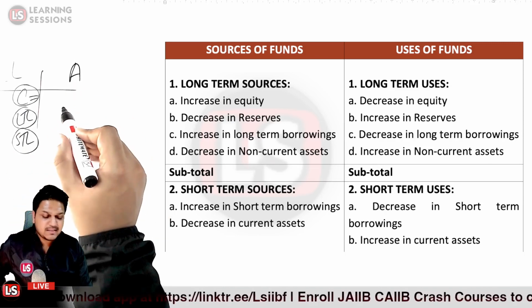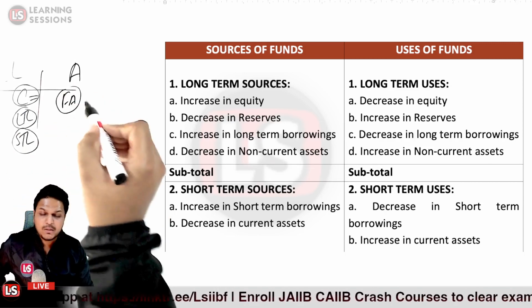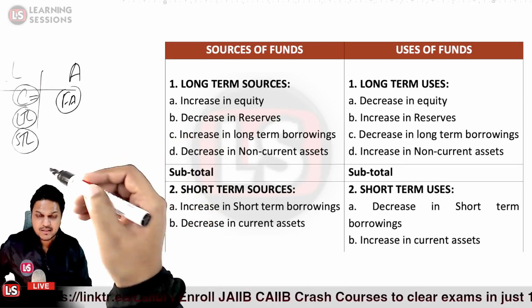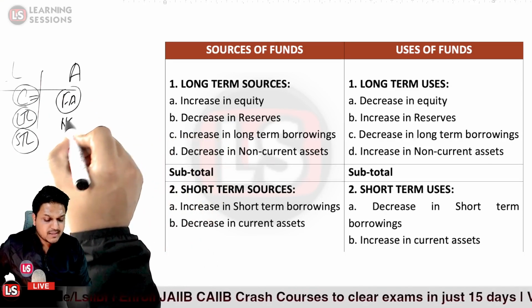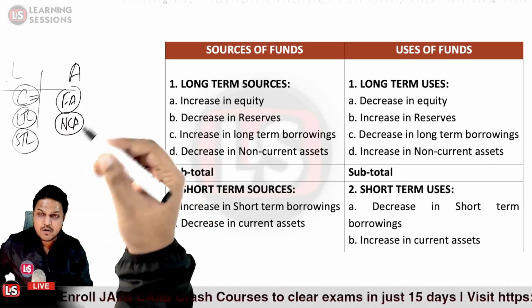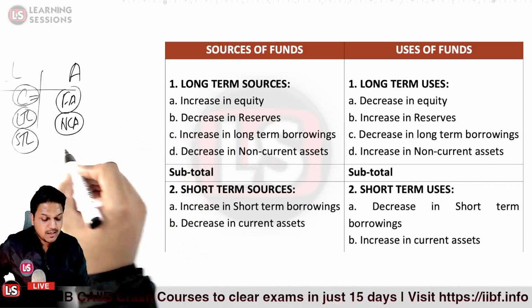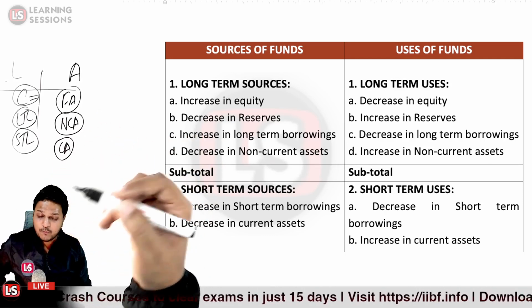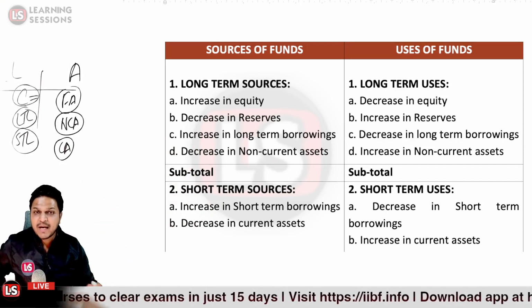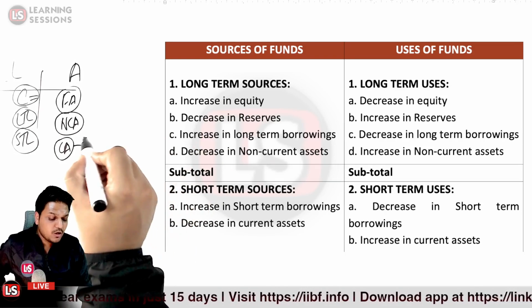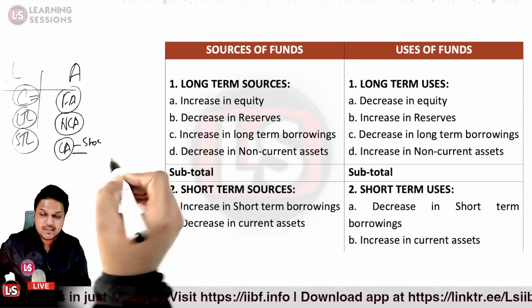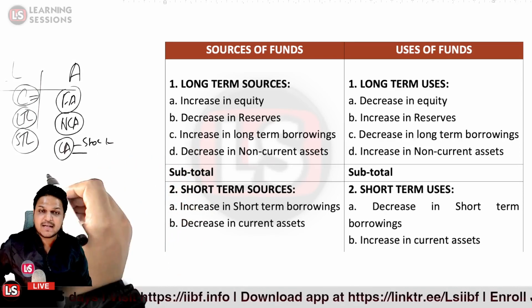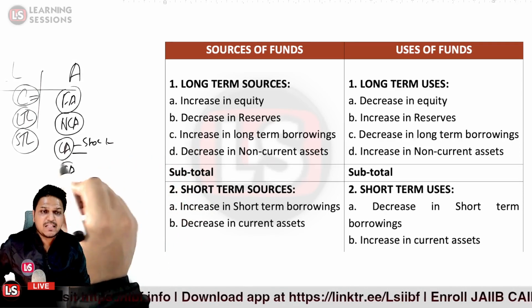If we go to the asset side, we have the fixed assets, like land, building, machinery, etc. Non-current assets are those which are not fixed in nature and not current in nature. Current assets are those which change their form from one form to another and are easily liquidable, like stock, inventory, receivables, etc. Those are all covered under current assets. And also we have intangible assets.